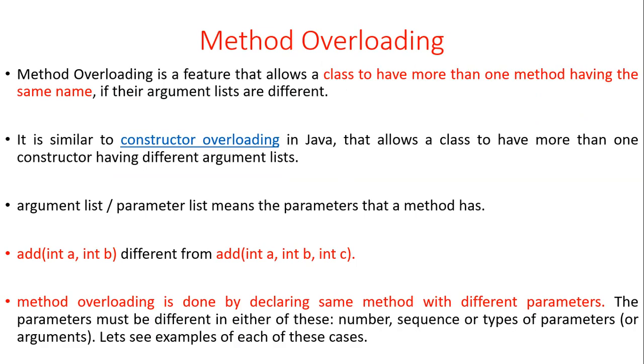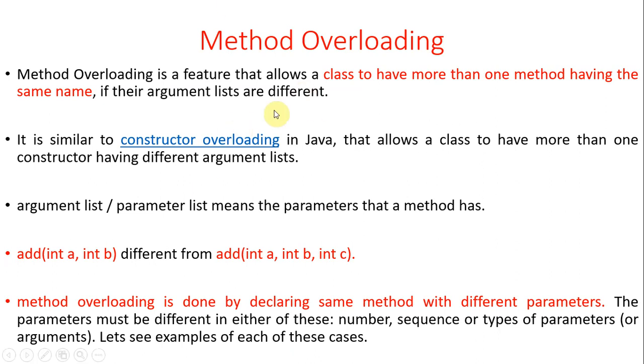What is a method? A method is nothing but a set of statements, a block of code. So how to define a method? Method declaration: an access specifier is there, a return type is there. Return type is nothing but a data type only. After that the method name is there, and if you want to pass parameters, you can pass an argument list or parameter list. So this is the method declaration. Method signature means the name of the method as well as the parameters.